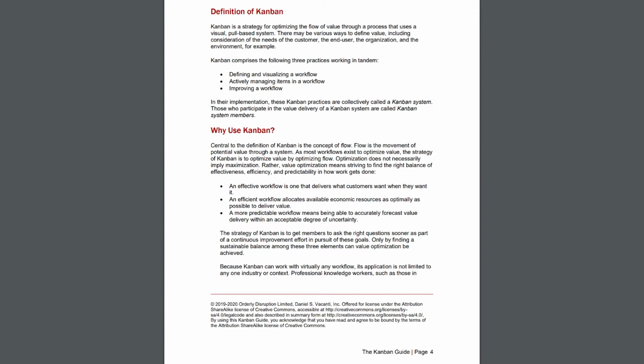For example, Kanban comprises the following three practices working in tandem: defining and visualizing a workflow, actively managing items in a workflow, improving a workflow. In their implementation, these Kanban practices are collectively called a Kanban system. Those who participate in the value delivery of a Kanban system are called Kanban system members.